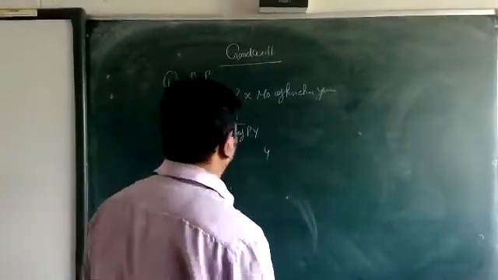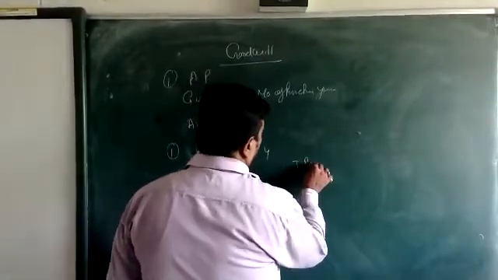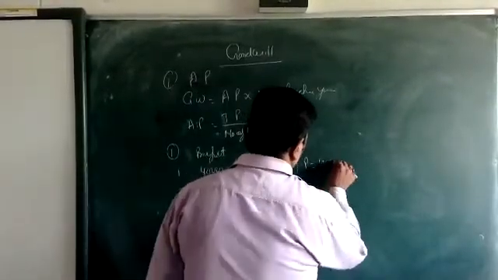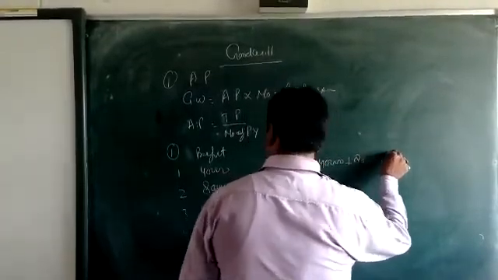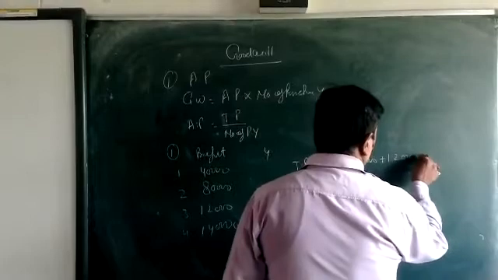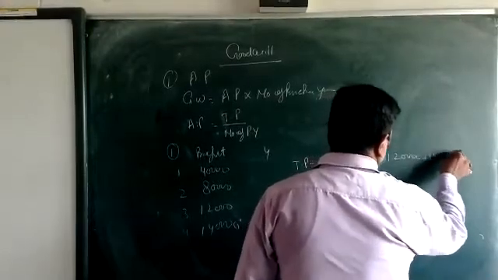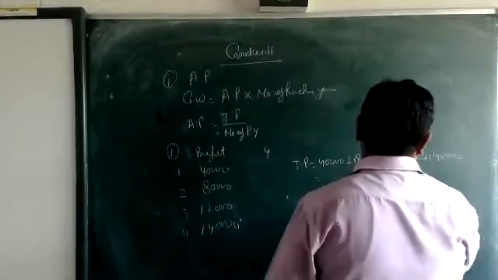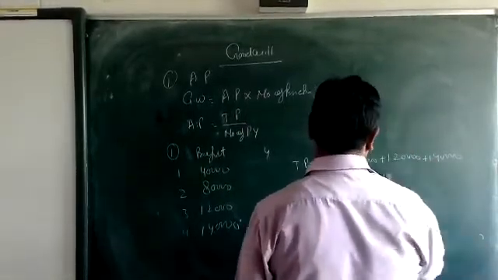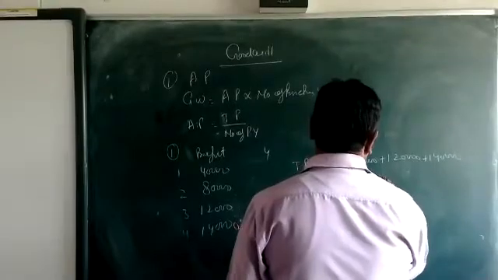Now we are going to calculate the total profit: 40,000 plus 80,000 plus 120 plus 140. Then 2 lakh, 3 lakh, 3 lakh 80,000.